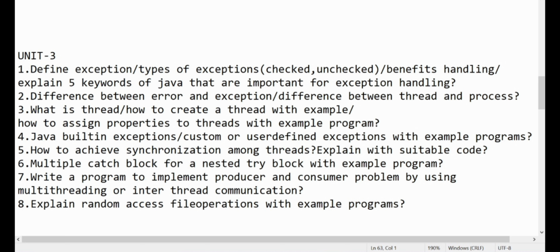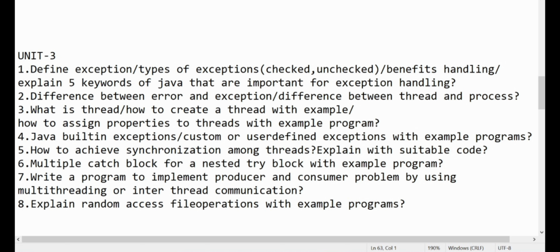And coming to the sixth one, multiple catch block for a nested try block with example program. That is, we have to use many catch block statements for a nested try block. Coming to the seventh one, write a program to implement the producer and consumer problem by using multi-threading or inter-thread communication. This question is mostly repeated in previous years also, so don't skip this seventh question.